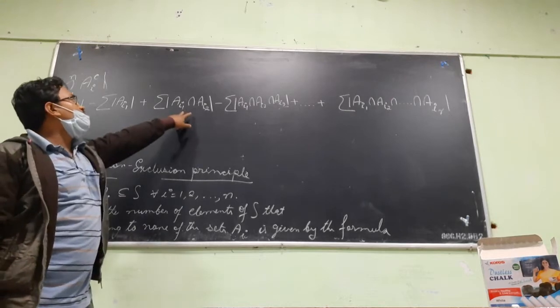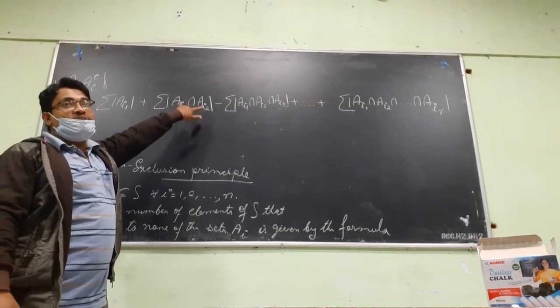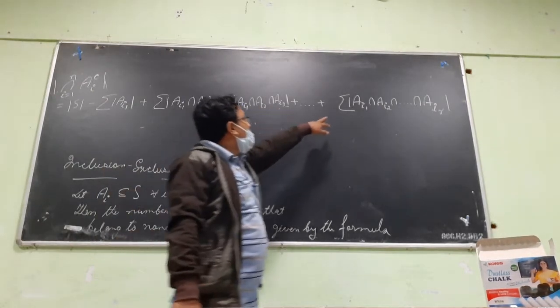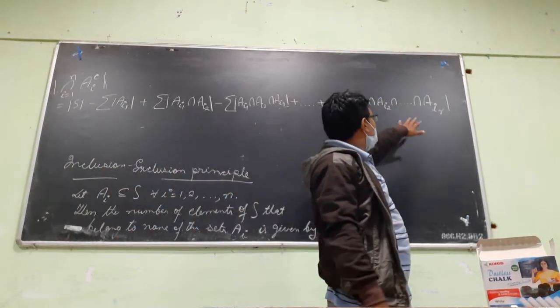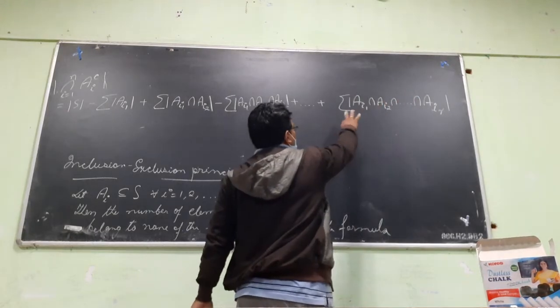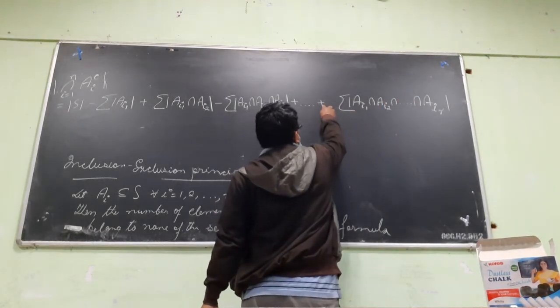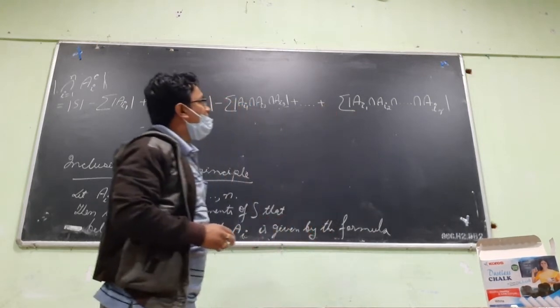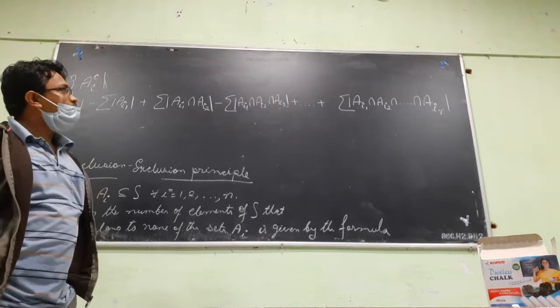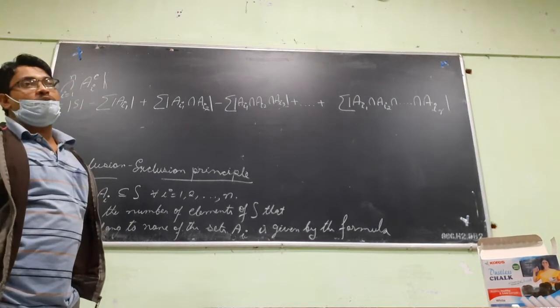When r equals 2, we are taking 2 sets at a time in the intersection. When r is 3, we are taking 3 sets at a time. So in general we can say r sets at a time. So we want to write a general formula. It will be plus or minus, depending on r.